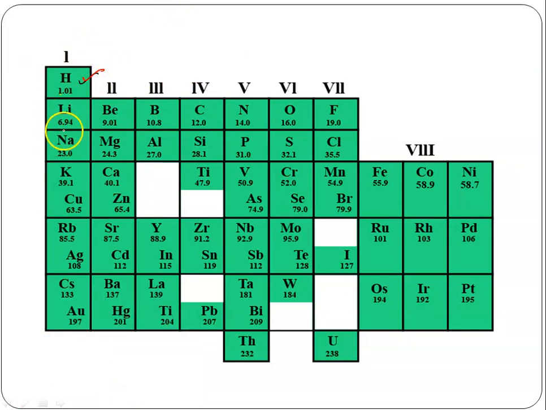Then after that he got lithium, and he compared the chemical properties. Mainly he had collected the hydride and oxide of all the elements. He compared the hydride of lithium and oxide of lithium with the hydride and oxide of hydrogen. He found that the chemical formulas of the hydrides and oxides of hydrogen were exactly matching the hydrides and oxides of lithium. So he placed lithium below hydrogen.